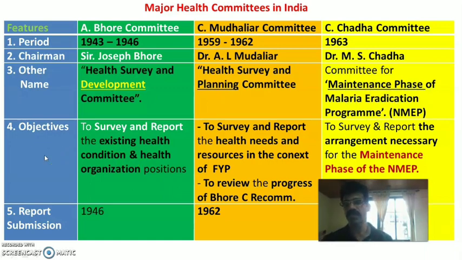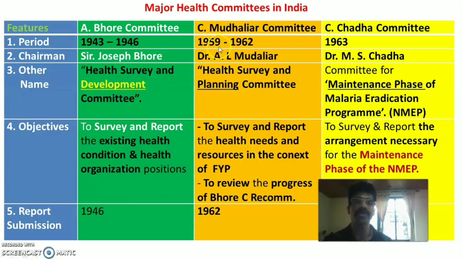Then objectives. The objectives of the Bhore Committee we have already discussed: to survey and report the existing health condition and health organization available in the country and their positions. But in the Mudaliar Committee, the objective was to survey and report the health needs and resources in the context of the 5-year plan. You already know that the 5-year plan started in India in 1951, 51 to 56, then 56 to 61.